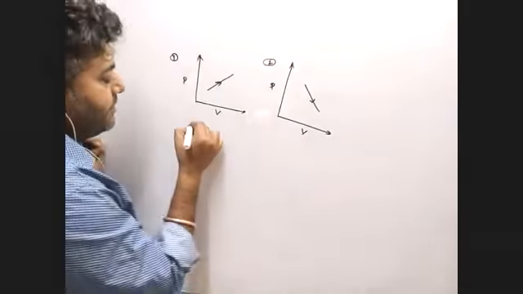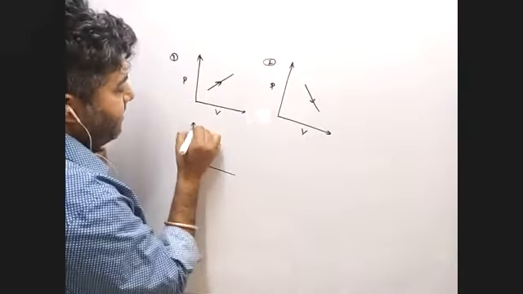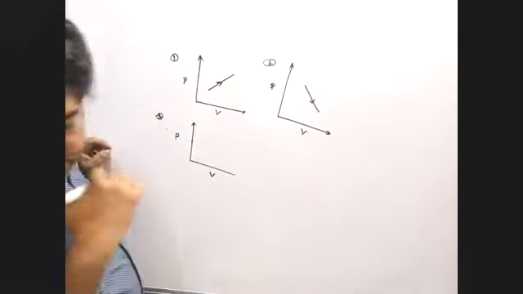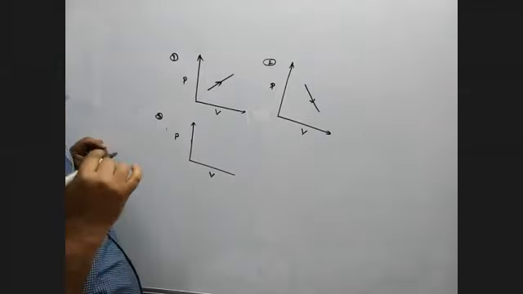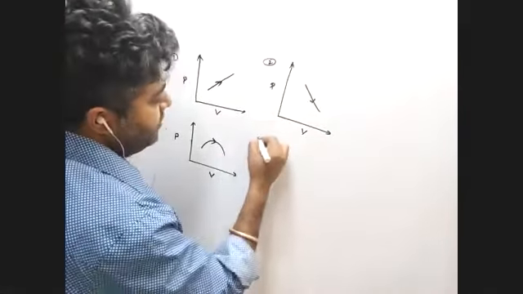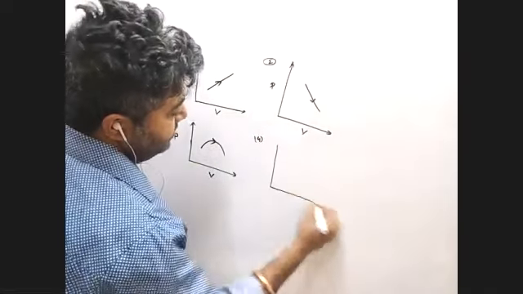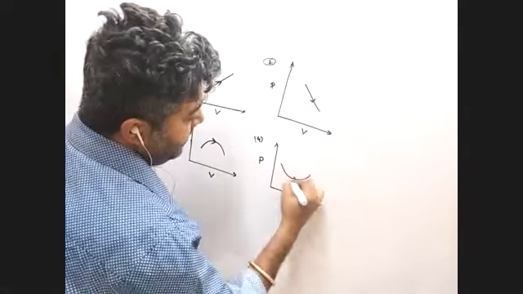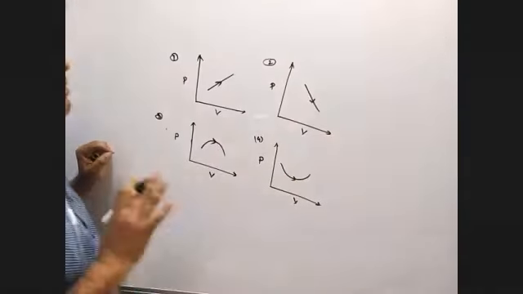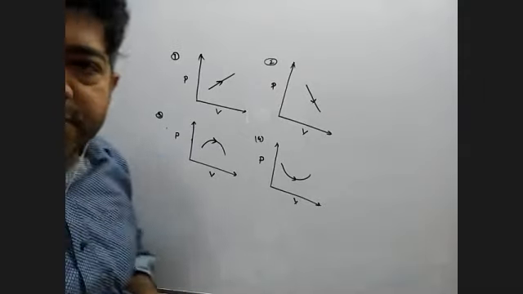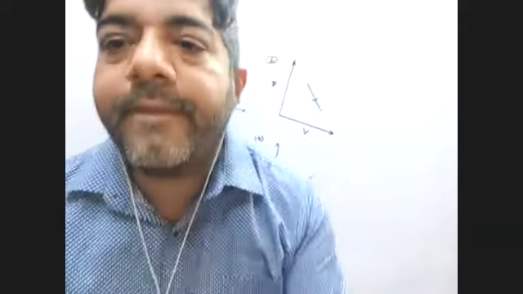Question number 3, pressure, volume. Question number 4. So these are the 4 questions you have.